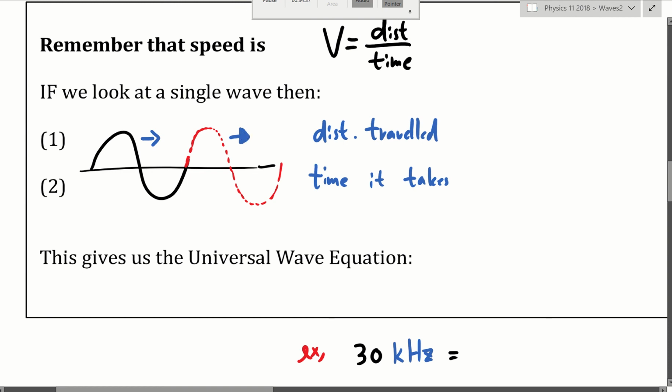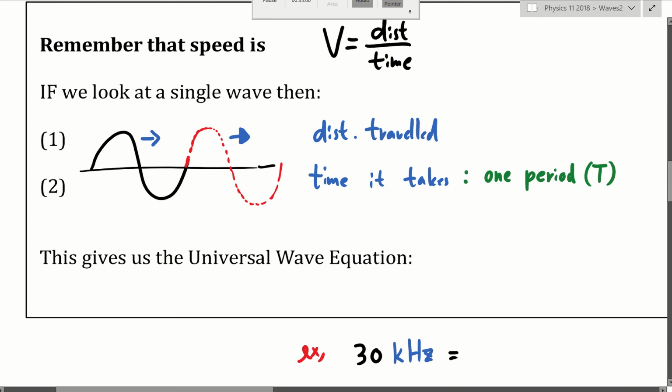So the wave is going to go to here in a moment. How much time does it take? The time it takes for the wave to go through one cycle is called the period. It's the time for one cycle. Okay. How far did it travel?